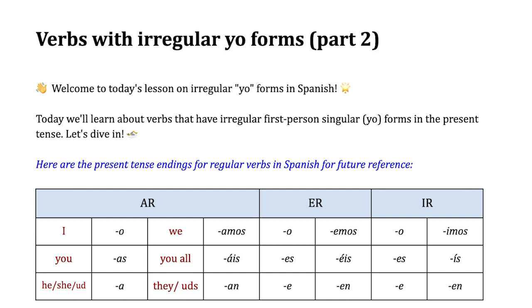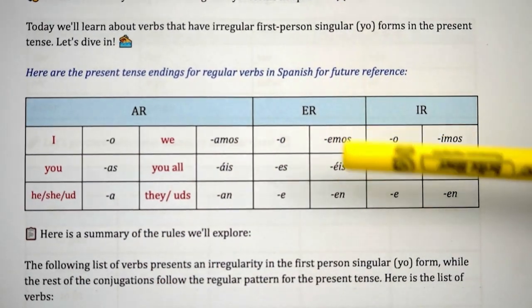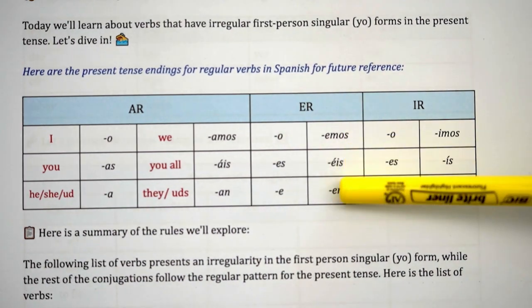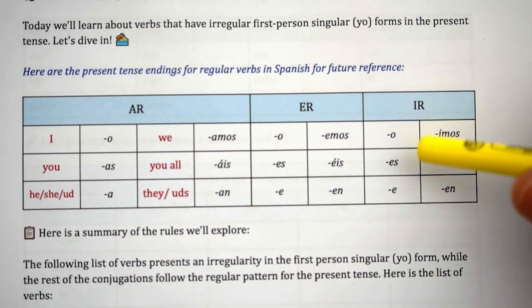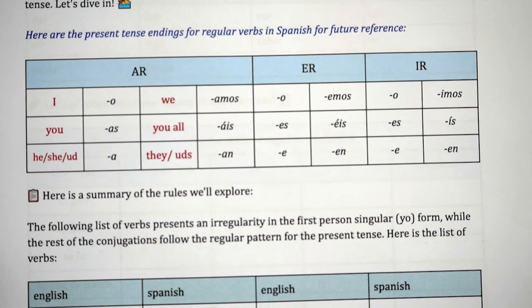Here are the present tense endings for regular verbs in Spanish for future reference. -o, -as, -a, -amos, -áis, -an. -o, -es, -e, -emos, -éis, -en. And -o, -es, -e, -imos, -ís, -en for the -IR verbs. And here's a summary of the rules we'll explore.